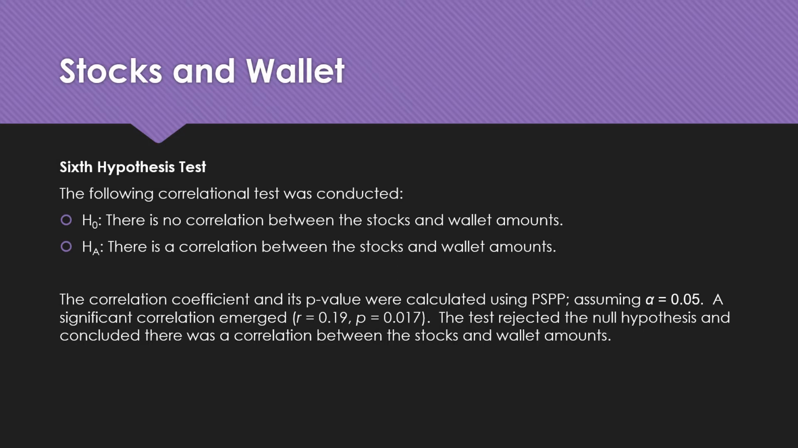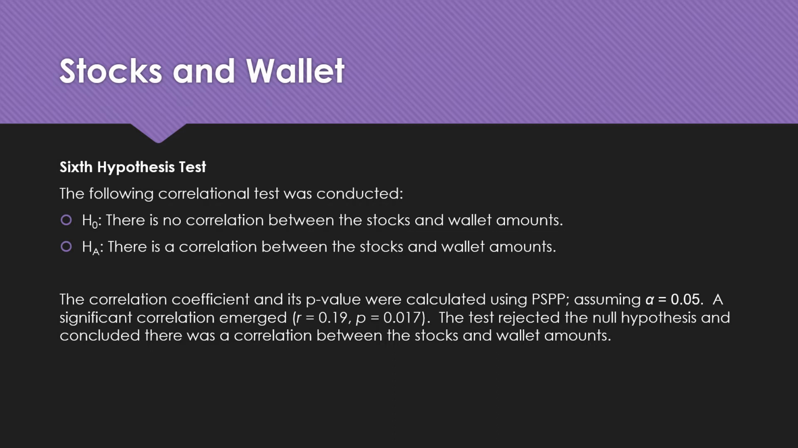Our sixth and final test, the hypothesis for the stocks and wallet. The null hypothesis dictated that there is no correlation between the stocks and wallet amounts. Alternate hypothesis, there is a correlation between the stocks and wallet amount. The correlation coefficient and its p-value were calculated using PSPP, assuming that alpha equals 0.05.